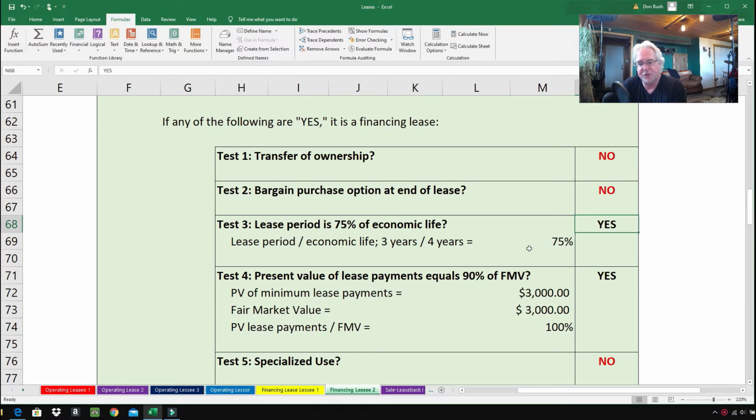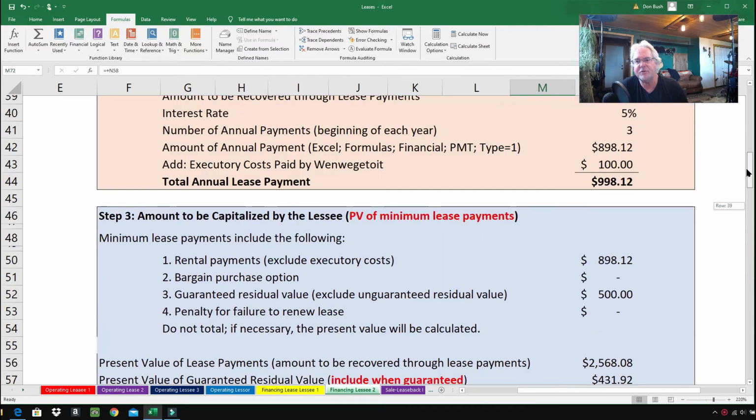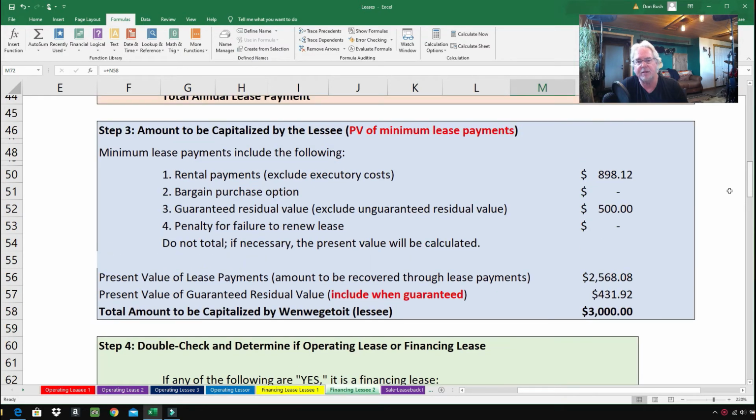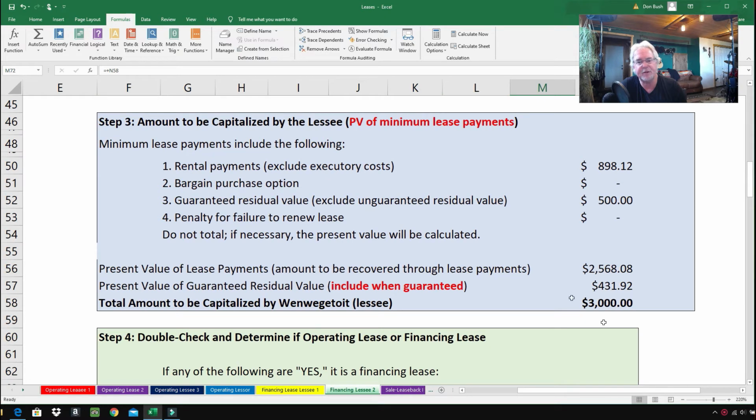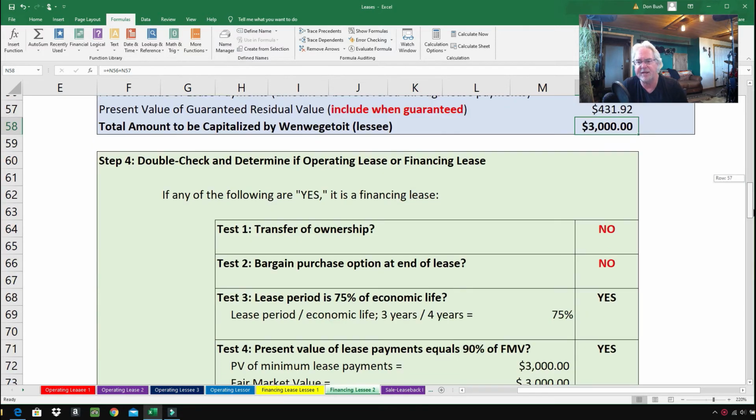And so according to accounting rules, we have to put the asset and the liability on the balance sheet. Test number 4, the present value of the lease payments equals 90% of the fair market value. Well, the present value of the minimum lease payments is $3,000. We did figure that out, folks, right here. This very important step here, step number 3. We found out right here the total amount to be capitalized by When We Get to Construction, $3,000. Right there, that's where it comes from.